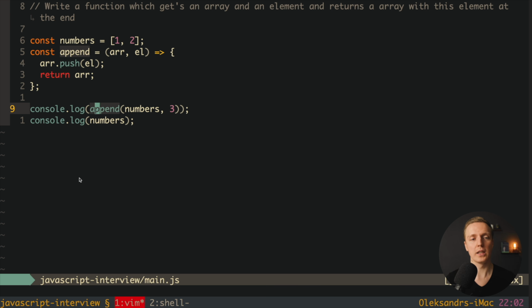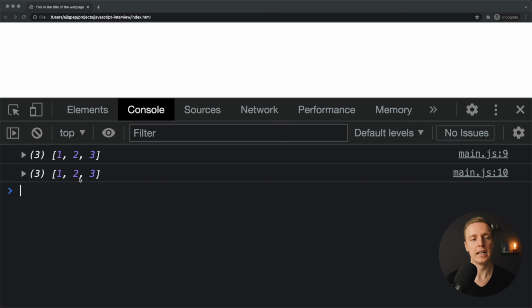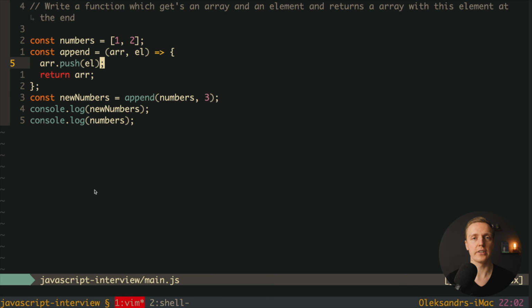And most people will think that when we're using this function, we're creating a new array. This is why normally they might write new numbers, and here we're calling our append function. And we think, okay, we didn't modify our old array, but we just get new numbers because the append function returns for us an array. But as you can see, these two arrays are completely equal, because actually array push modifies the old array and it doesn't create a new array.